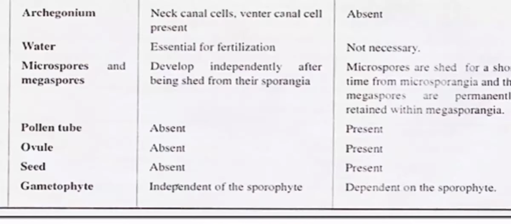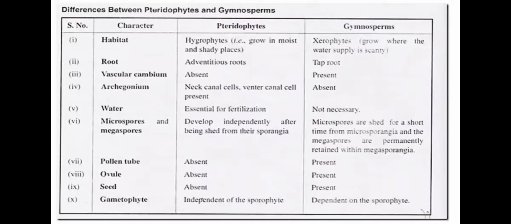Pollen tube is absent in pteridophytes while it is present in gymnosperms. Ovule is absent in pteridophytes while it is present in gymnosperms. Seeds are also absent in pteridophytes while gymnosperms have seeds. And you know very well that gymnosperms are known as naked seed plants. Gametophyte is independent of the sporophyte in pteridophytes while it is dependent on the sporophyte in gymnosperms.